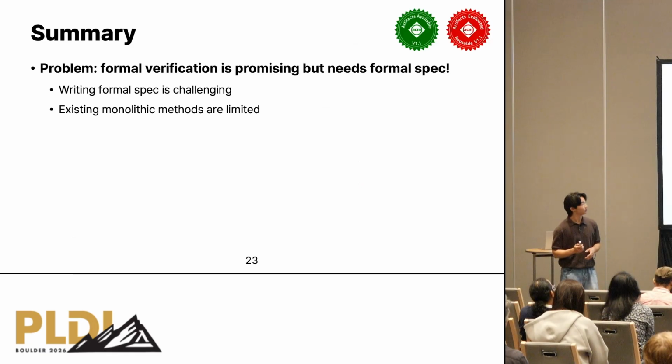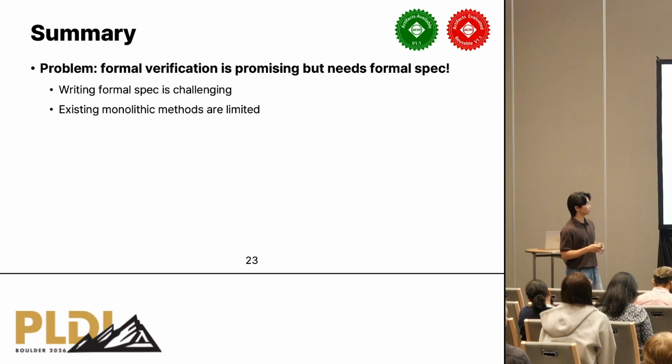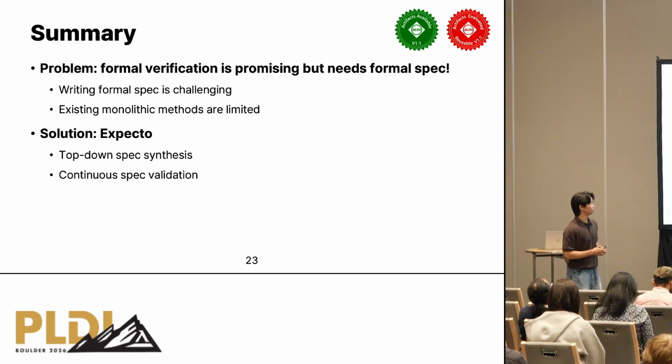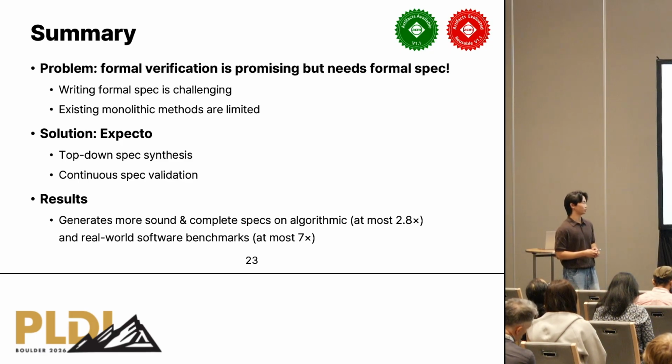So here's the summary. Formal verification is a really promising way, but the problem is that writing formal specifications is really challenging for ordinary programmers. So Expecto is the solution, converting natural language intent into formal specifications. And we introduced 2 core ideas: top-down spec synthesis and continuous spec validation. As a result, Expecto generates more sound and complete specifications on the algorithmic benchmark and the real-world software benchmark as well.